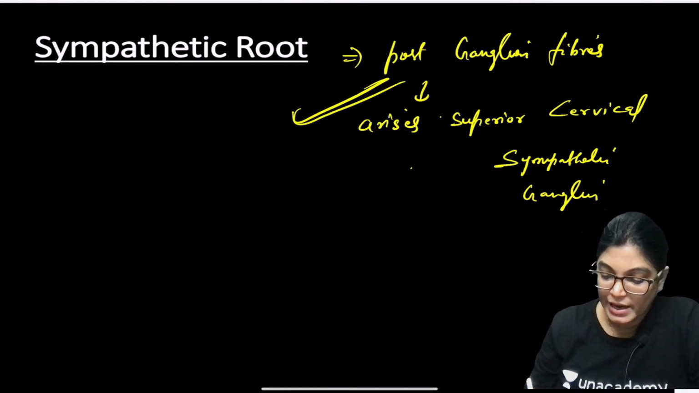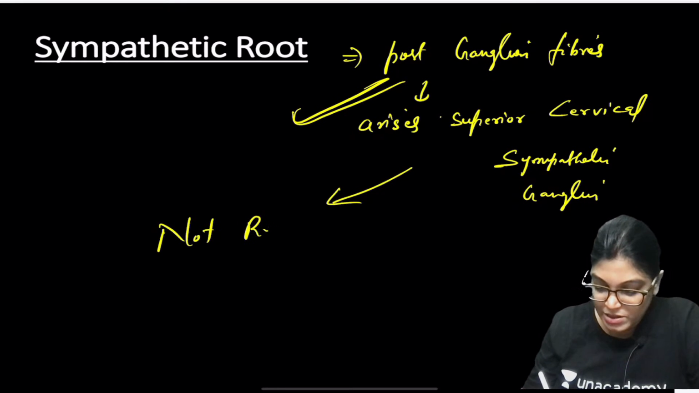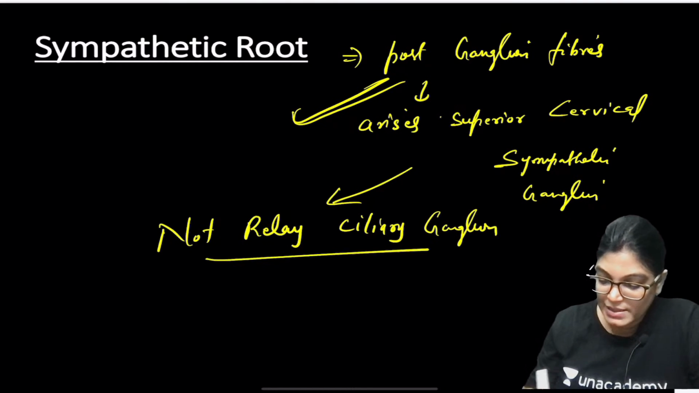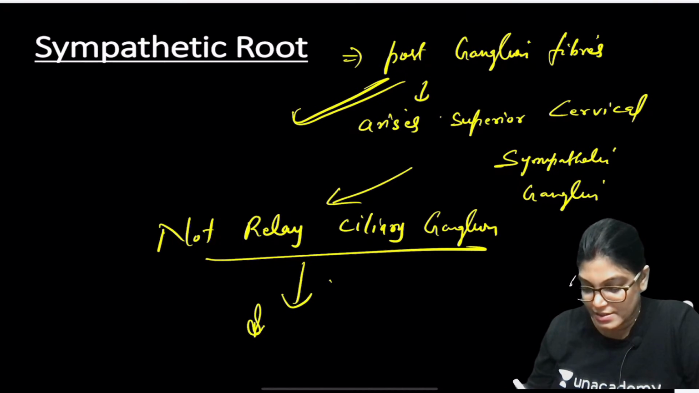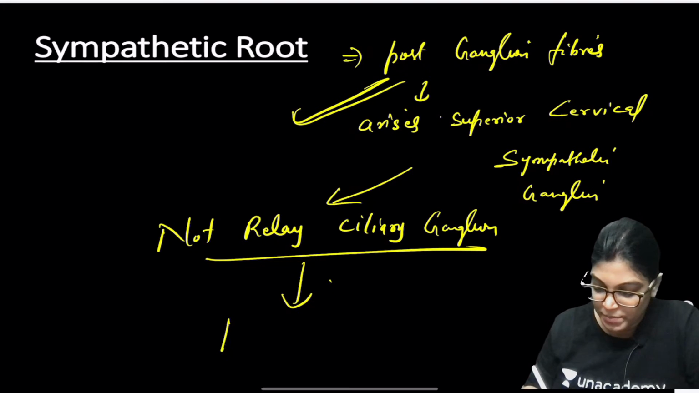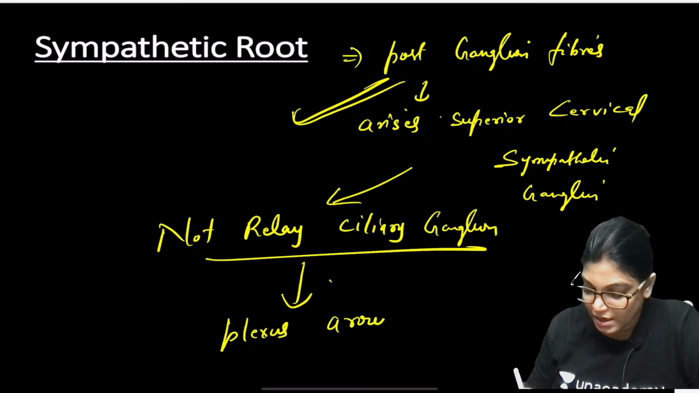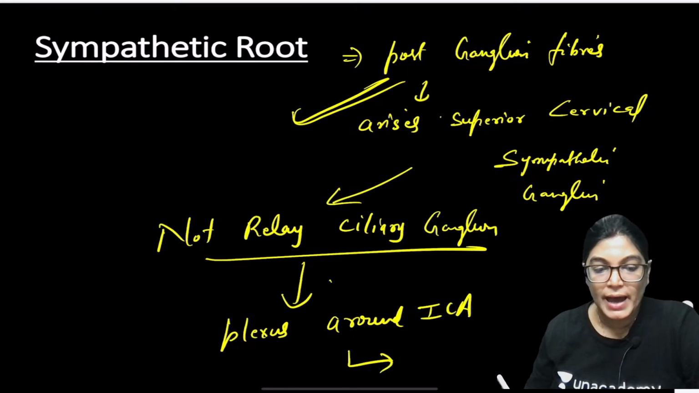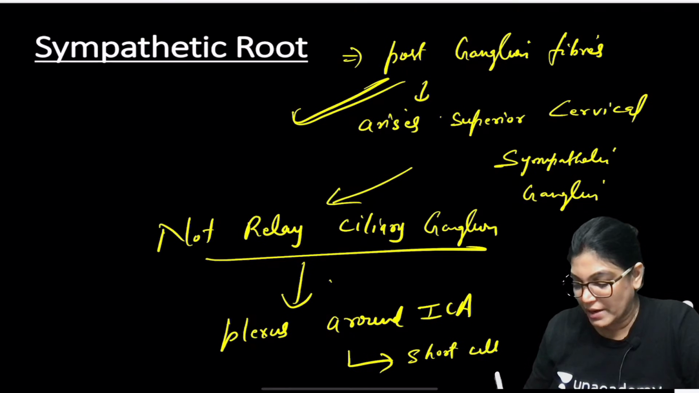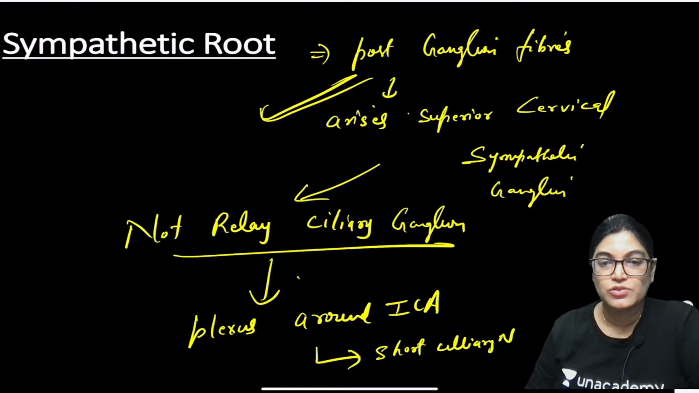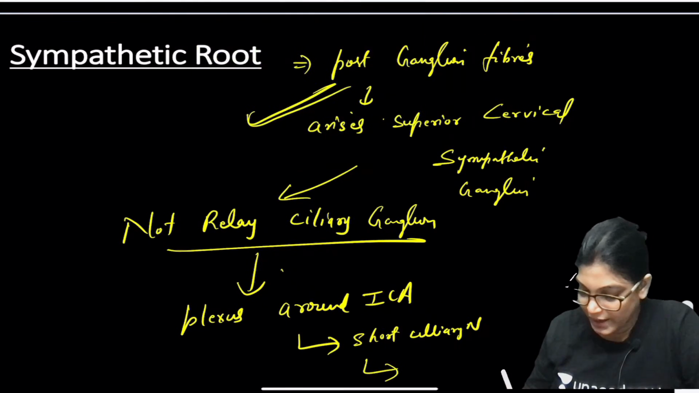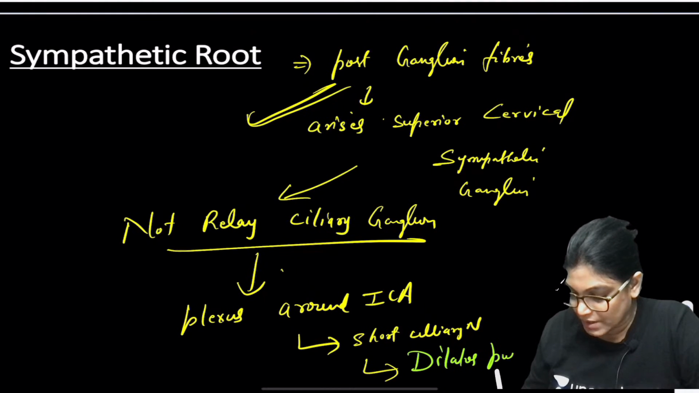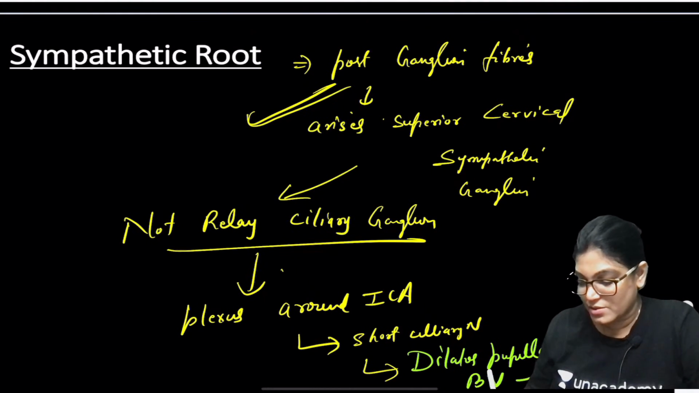We are talking about postganglionic fibers, and these fibers are not relaying in the ciliary ganglion, they will pass directly. They are derived from the plexus formed around the internal carotid artery, and will supply through the short ciliary nerve. It will supply the dilator pupillae muscle and also the blood vessels of the eyeball.